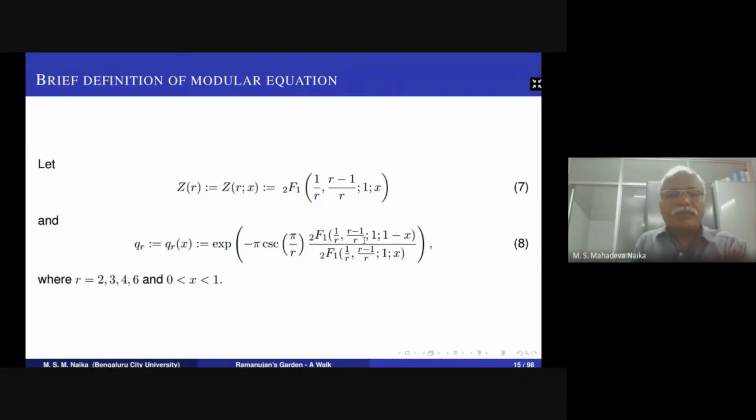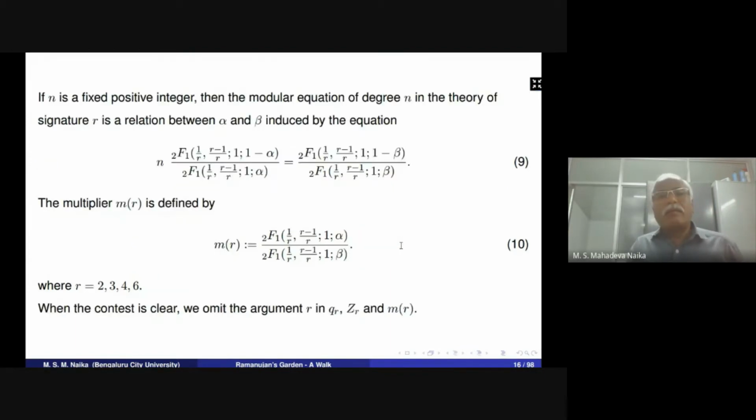Next, if n is a fixed positive integer, then a modular equation of degree n in the theory of signature r is a relation between alpha and beta induced by 9.